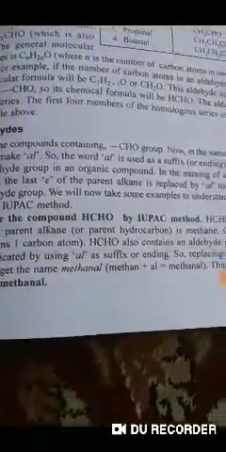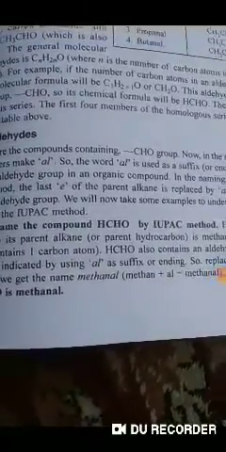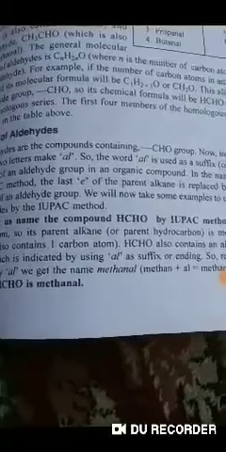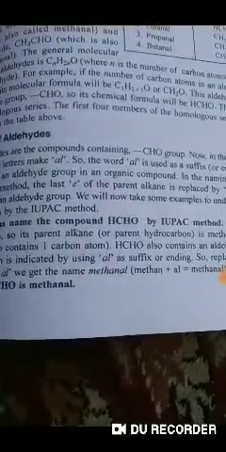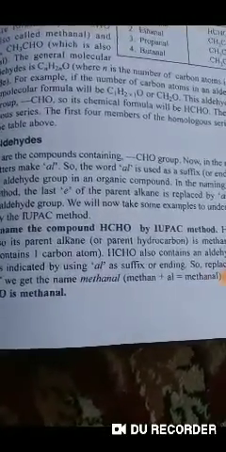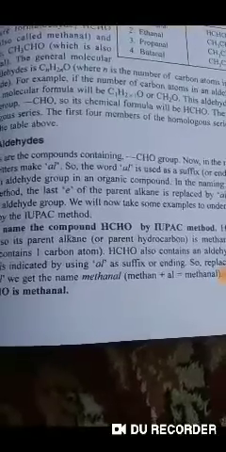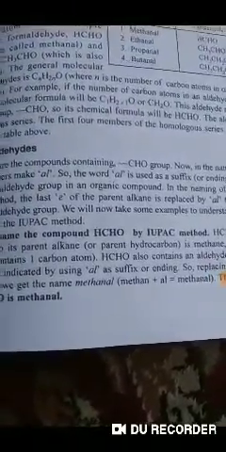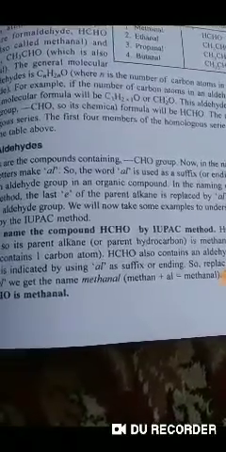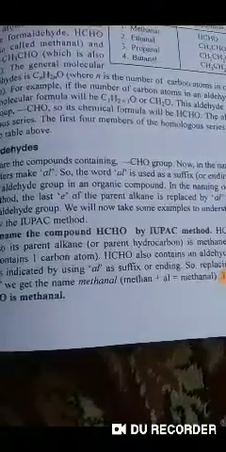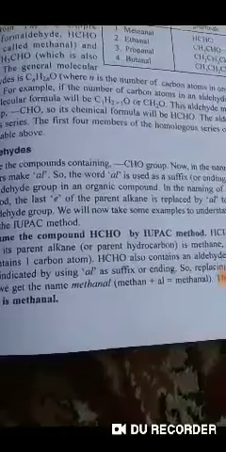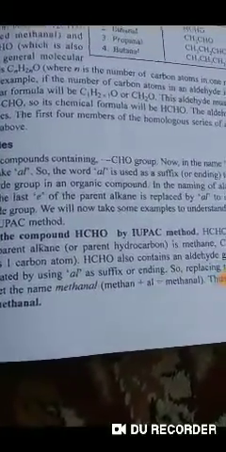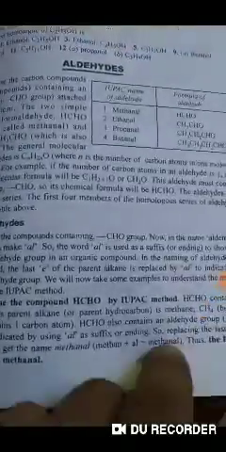That means alkane, here, methane, so methan, and if we join this name with the suffix "al", we get methanal. Similarly, ethanal, propanal, and butanal.